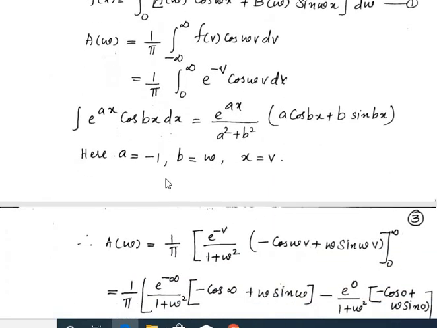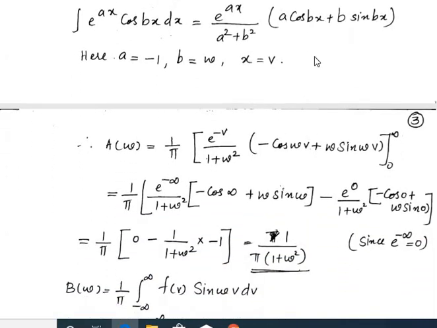And we have learned the integral of an exponential with a cosine term, that is, integral of e raised to ax cos bx dx is e raised to ax by a square plus b square, times a cos bx plus b sin bx. Here a is minus 1, b is omega, and x equal to v. Substituting these values, there is 1 by pi outside, then e raised to minus v by 1 plus omega square times minus cos omega v plus omega sin omega v, from 0 to infinity.